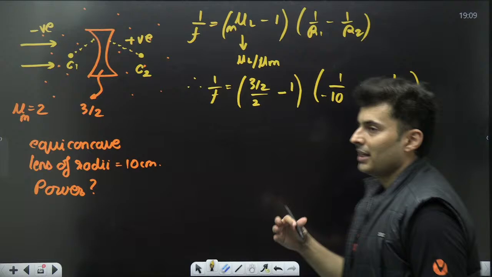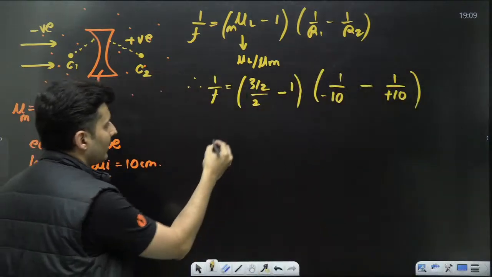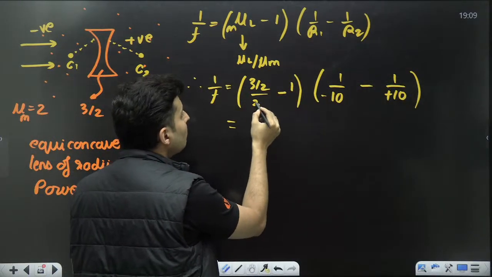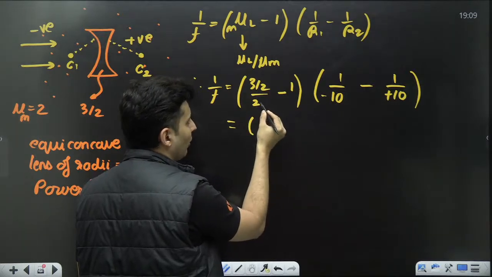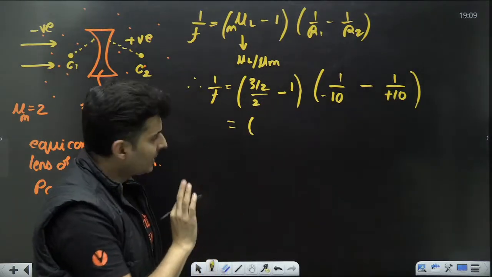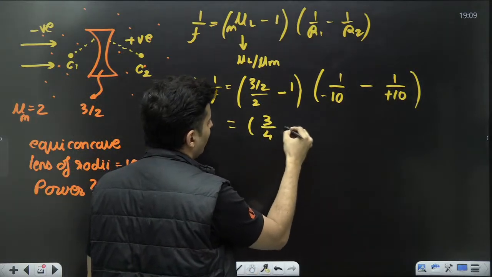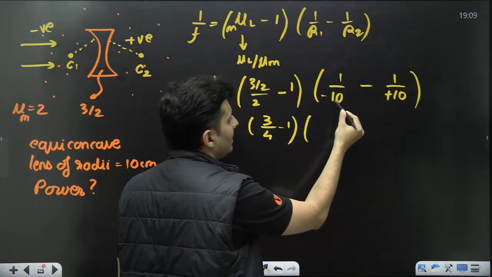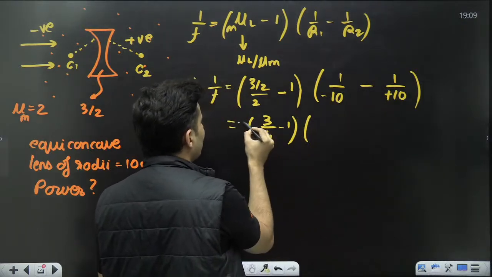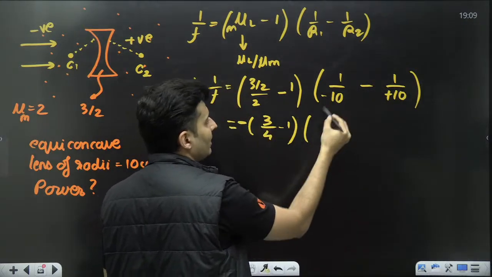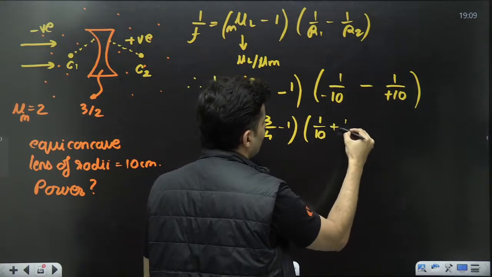Correct? Okay. Now let's try to solve this and see what do we get. 3 by 2 by 2 will become 3 by 4. Correct? 3 by 4 minus 1. And this minus sign comes common, so I'll take that minus sign common over here. And this will become 1 by 10 plus 1 by 10.